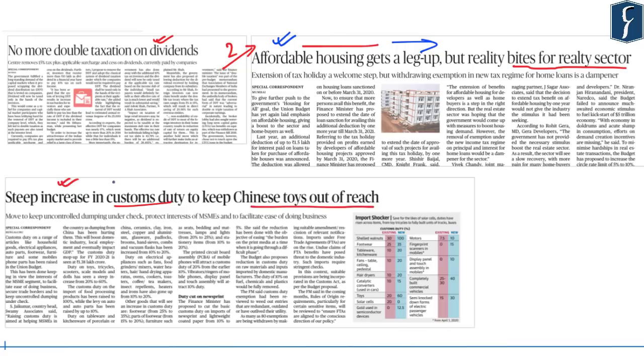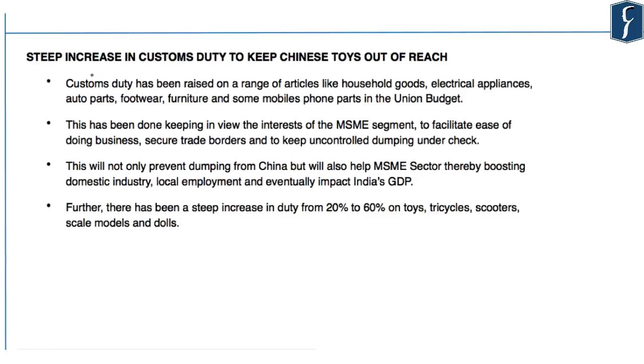Now with respect to the news on steep increase in customs duty, it basically has been done in order to give a boost to the MSME sector and also to boost local employment. So it says that customs duty has been raised on a range of articles like household goods, electrical appliances, auto parts, footwear, furniture, and also some mobile phone parts. And custom duties on these imported articles have been increased, keeping in view the interest of the MSME segment.